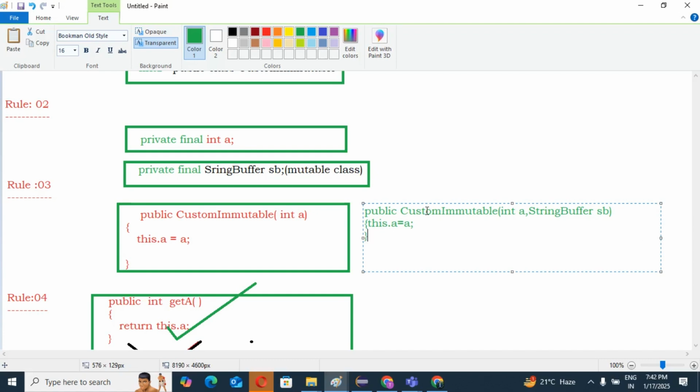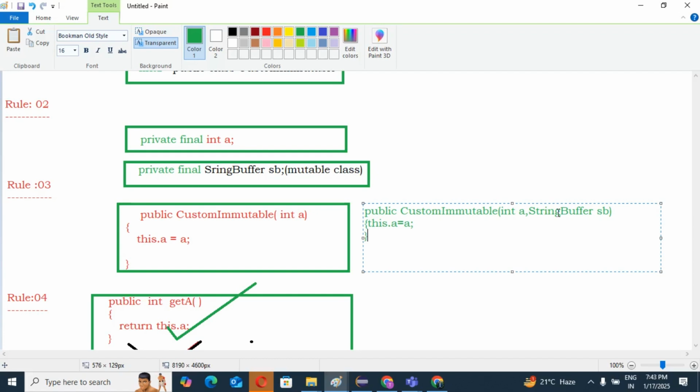Here you can see I am using an object of the StringBuffer class, which is a mutable class.